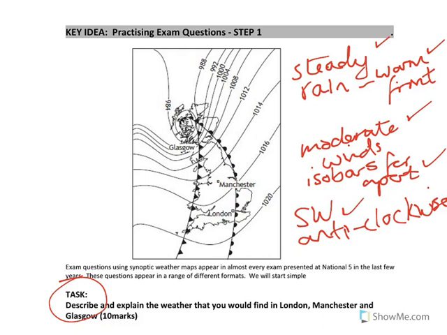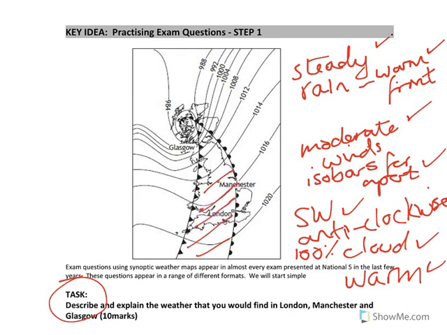Final thing you want to say is that London would have full cloud cover because it lies under the warm front. And that would be your explanation. Lies under the warm front is the explanation. 100% cloud cover is description. Oh, and I should also say the temperature in London will be warm. And the reason for that would be description, is that London lies in the warm sector, which I'm highlighting right now. So this is a warm sector. It's part of a warm air mass. Okay. Right, now let's look at Glasgow.